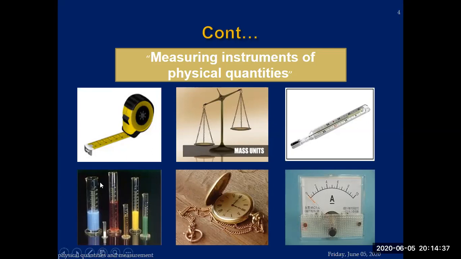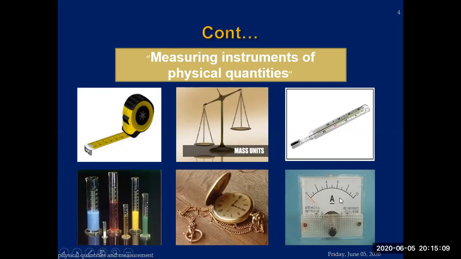Now look at another type of example. It's a measuring cylinder. It's used to measure the volume of any object, liquids, and also if you have an irregular body and you are interested in calculating its volume, you can do so by using a measuring cylinder. Put it, of a small size, inside the measuring cylinder, and the level of the water will rise. This will show the volume of that irregular object. The next one is a watch. It is used to measure the time.